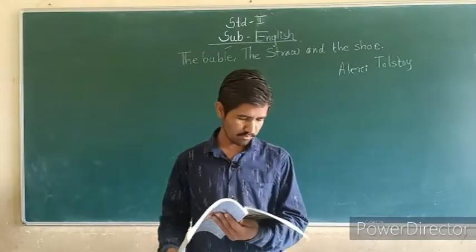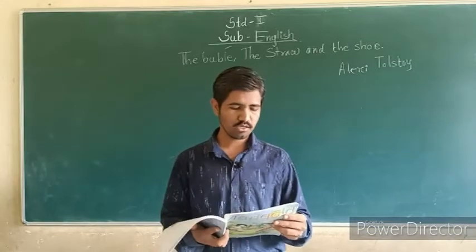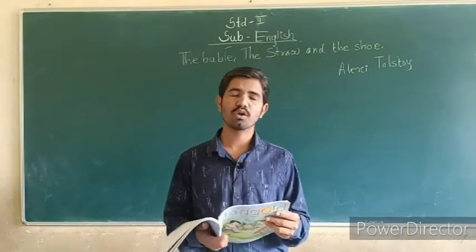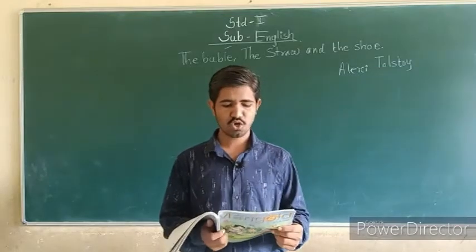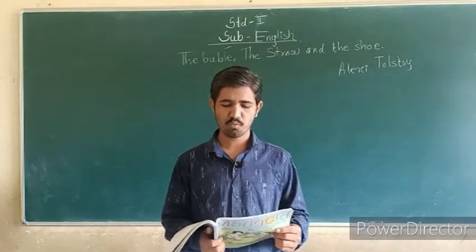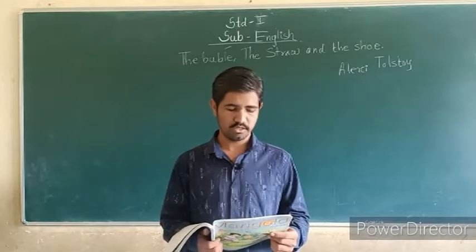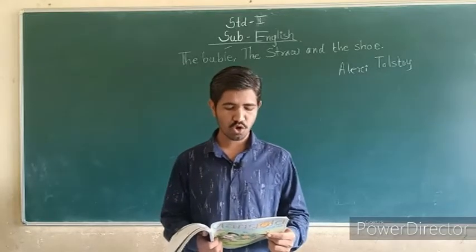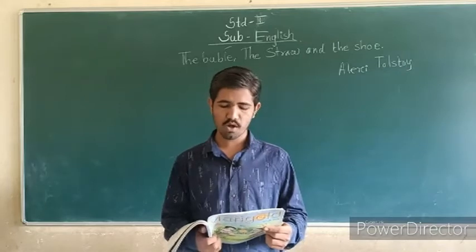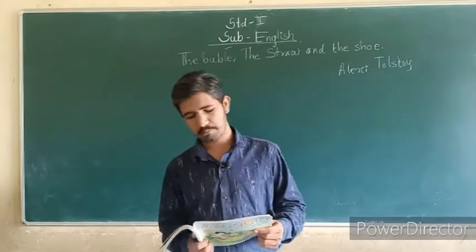Next, on page number 22, see the first line. Put your finger on that first line. "No, shoe. Let straw stretch himself from one bank to the other. Then we can cross the river." So the straw stretched himself from one bank to the other bank.